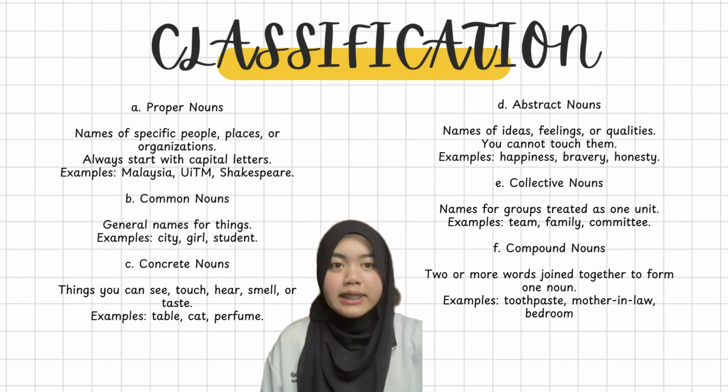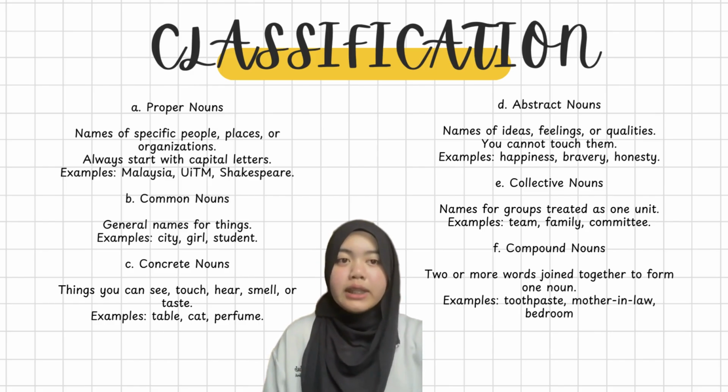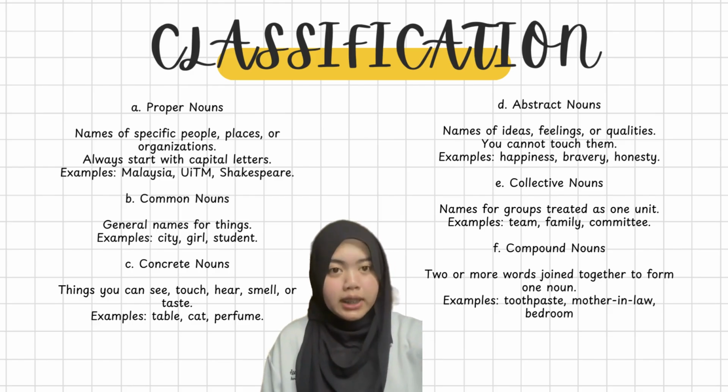Next is the classification of nouns. There are 6 types. First, proper noun. Specific names like Malaysia or UITM. Common noun. General names like girl or city.